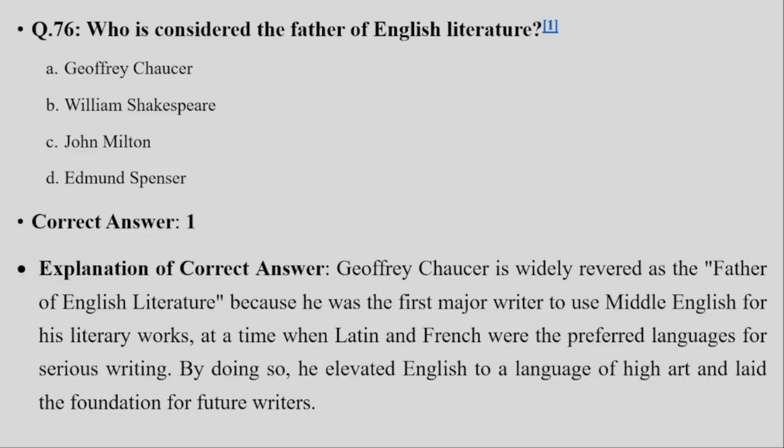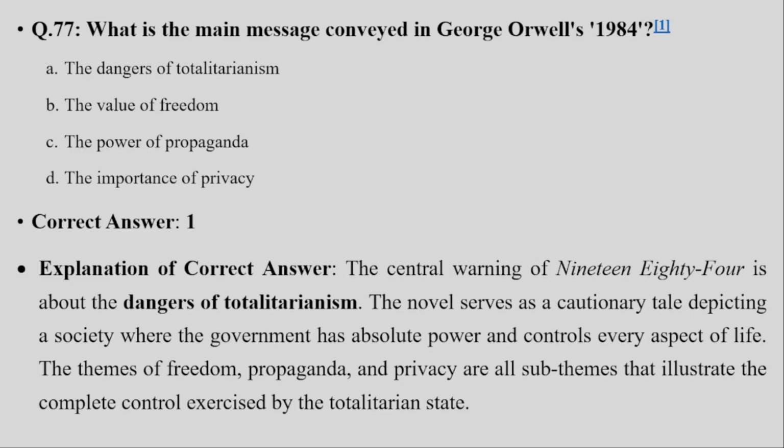So, next we have question number 77. What is the main message conveyed in George Orwell's 1984? The correct answer for this question is dangers of totalitarianism. So the central warning of 1984 is about the dangers of totalitarianism.